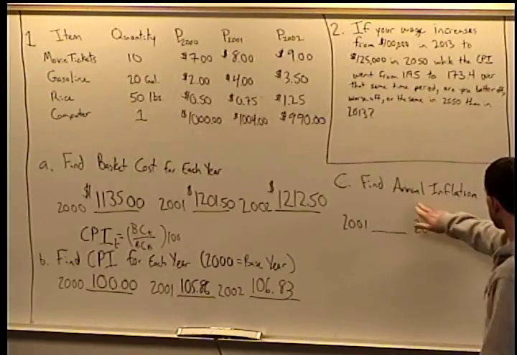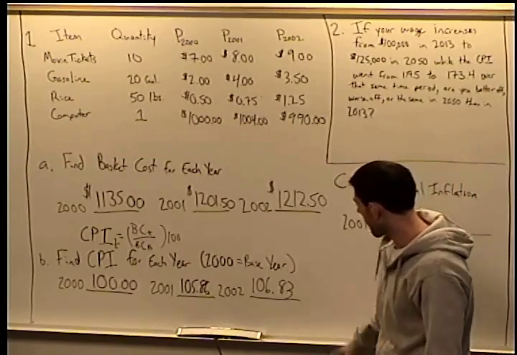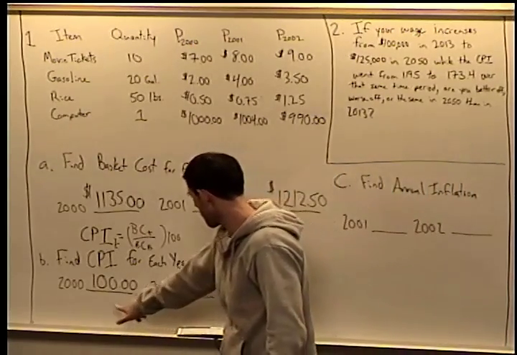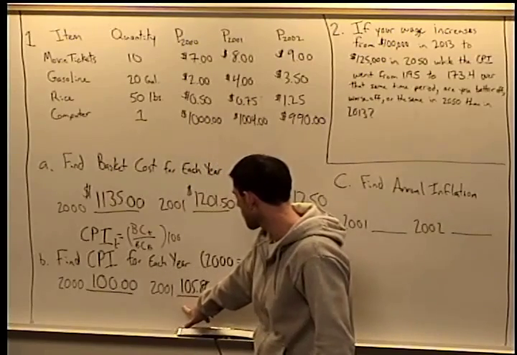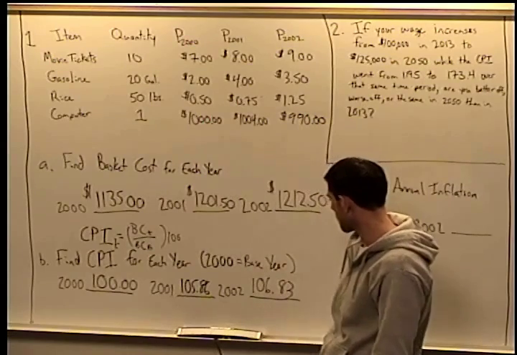Then lastly, to find annual inflation, we want to find the percentage change in the CPI between 2000 and 2001, and then between 2001 and 2002.